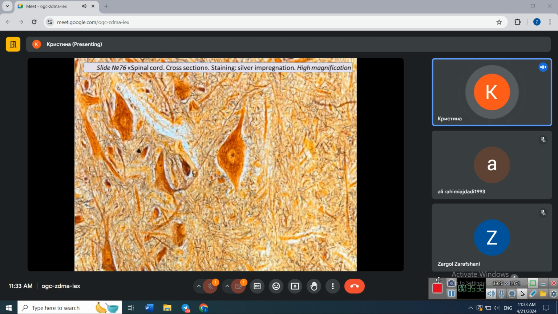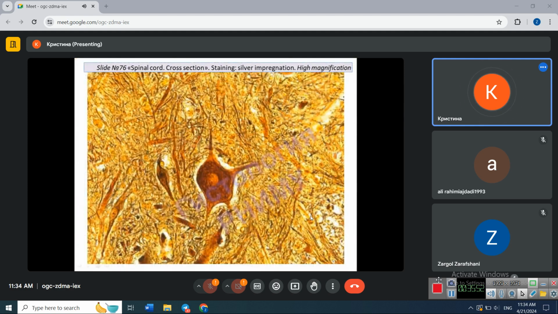Here you see the silver impregnation of spinal cord at high magnification. We see here cell bodies of neurons, inside which we see neurofibrils which are stained with silver. This is neuropil, which contains processes of neurons and glia, and cell nuclei of glial cells are almost not seen.